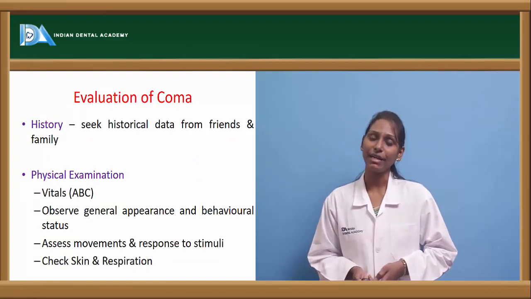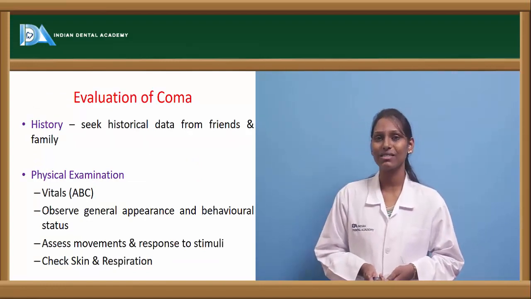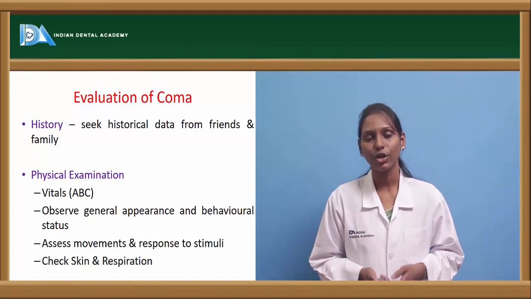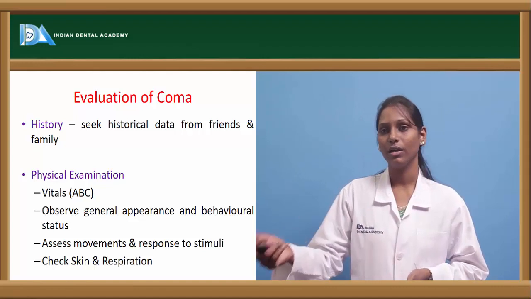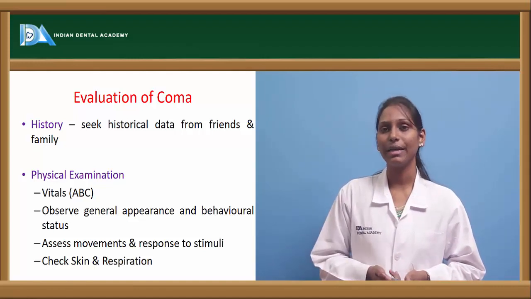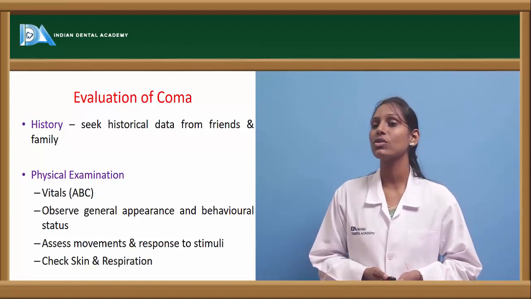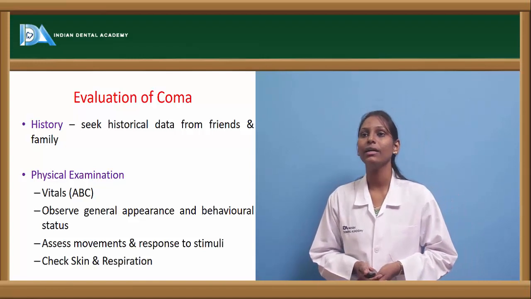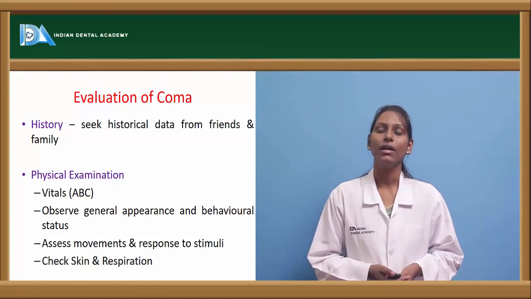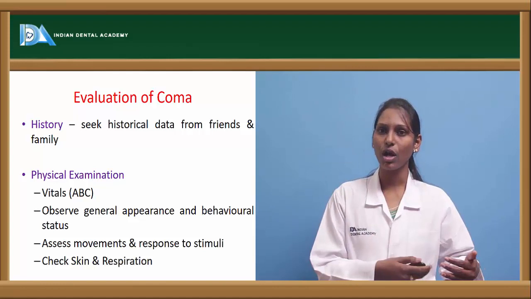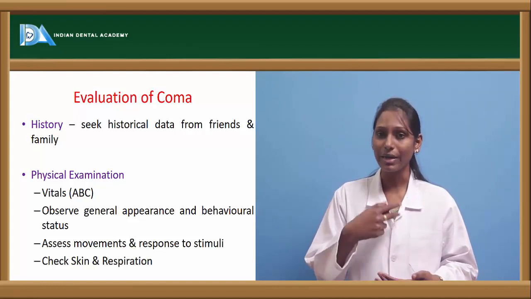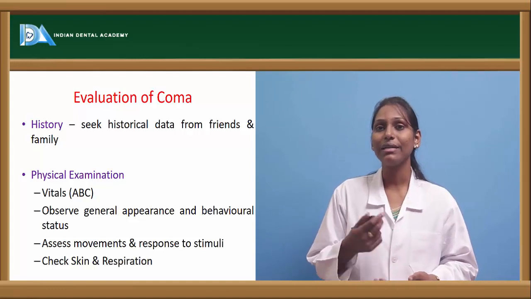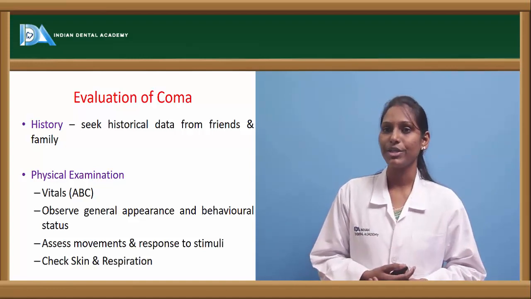How do we actually evaluate coma? First, history is important. When a comatose patient arrives, take a proper history from the relatives or attendants who have been attending with the patient. Seek historical data from friends and family. Ask for any history of recent trauma, or any history of drug abuse, excessive alcohol intake, or drug intoxication in these patients.